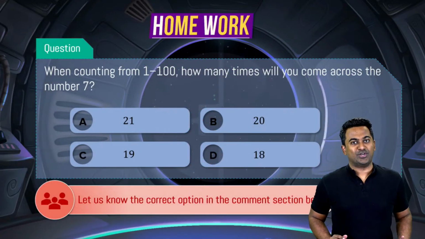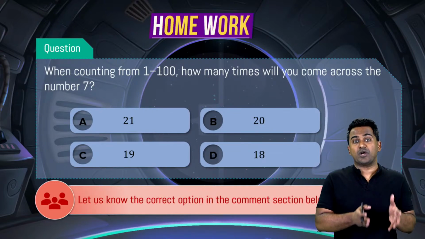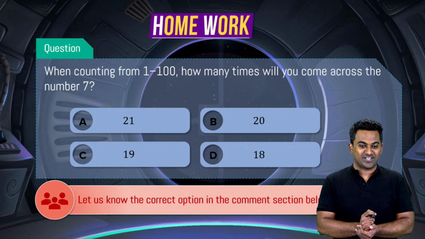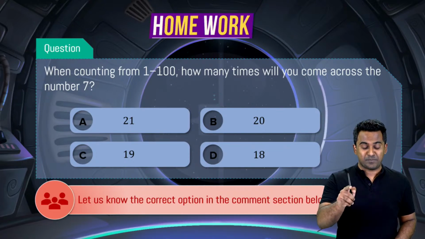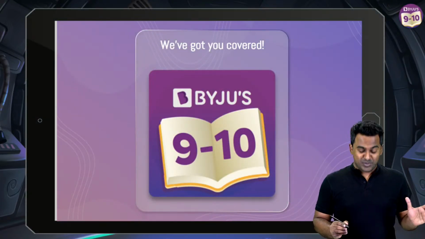This is the question. I'm sure you guys will get this one correct. When counting from 1 to 100, how many times will you come across the number 7? All right, Shanmugam says the answer is correct, but still the salute is going to happen in the next session when you write in the comments the proper description for it. Okay, so you guys can easily answer this. We've got you covered, guys. I'm sure you know that.